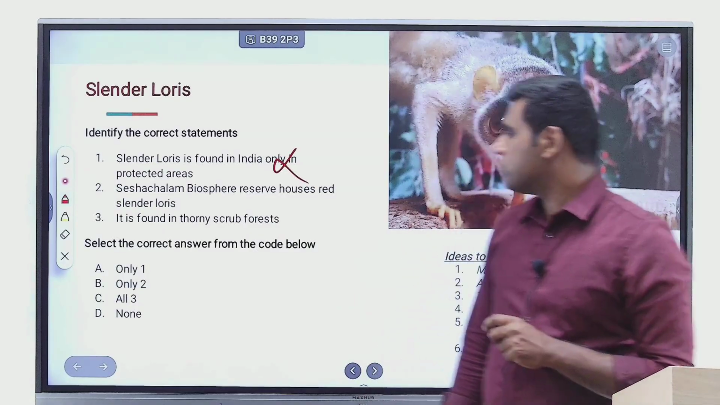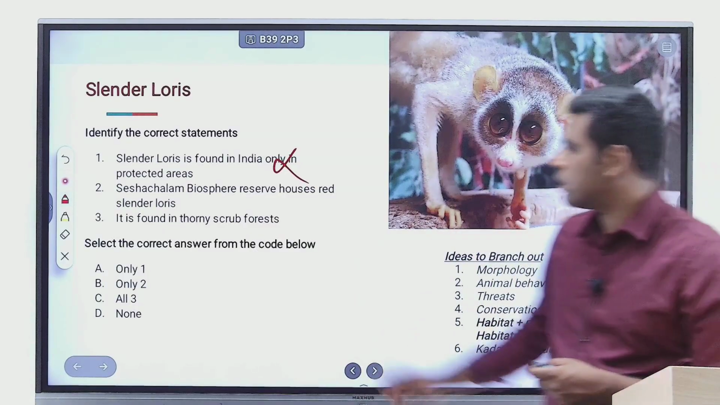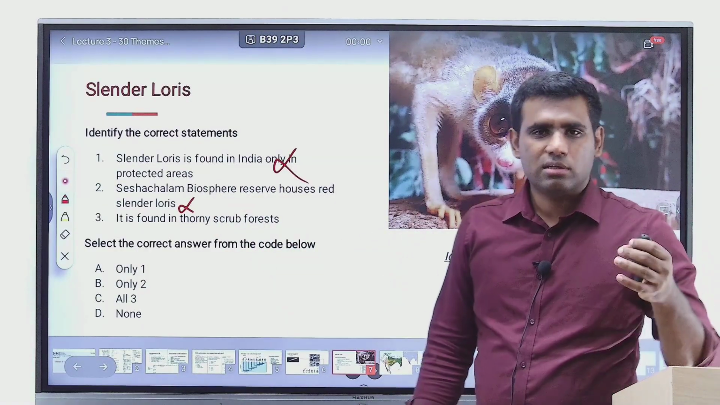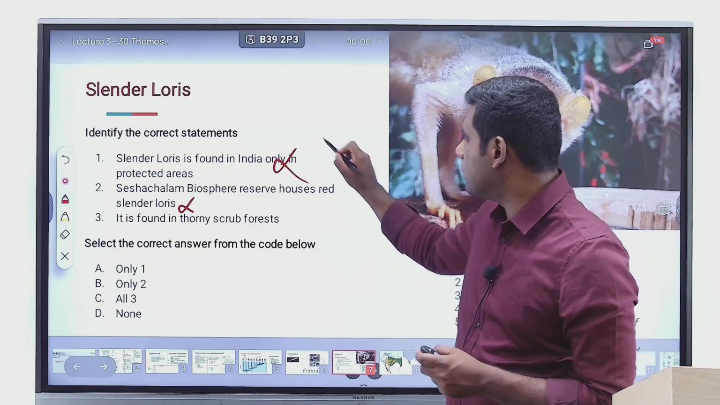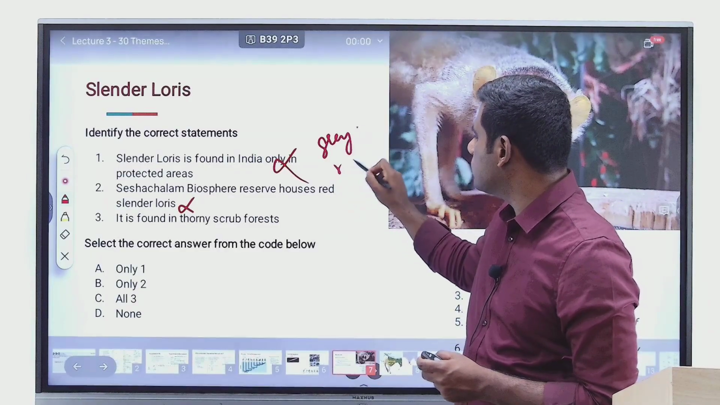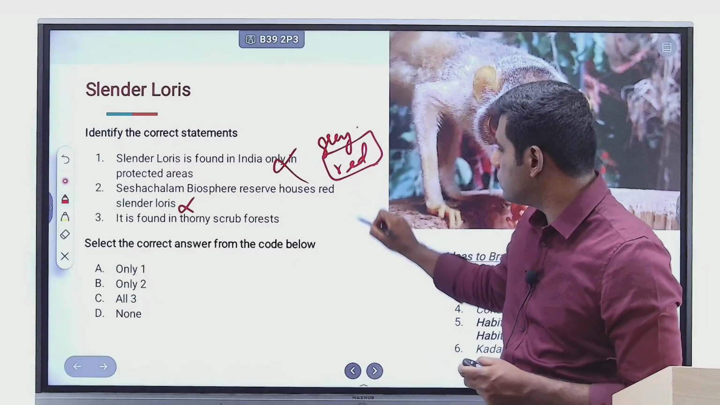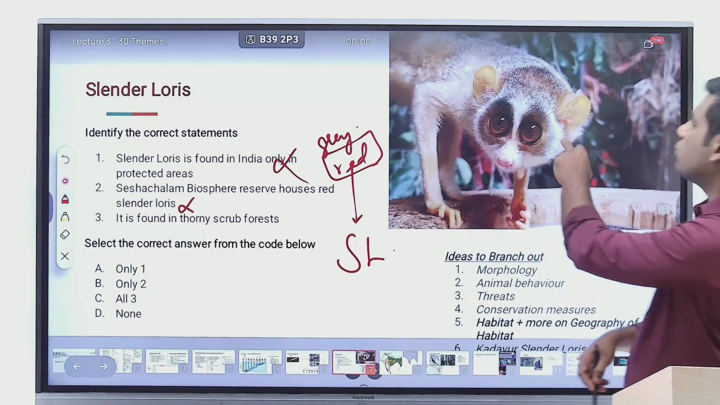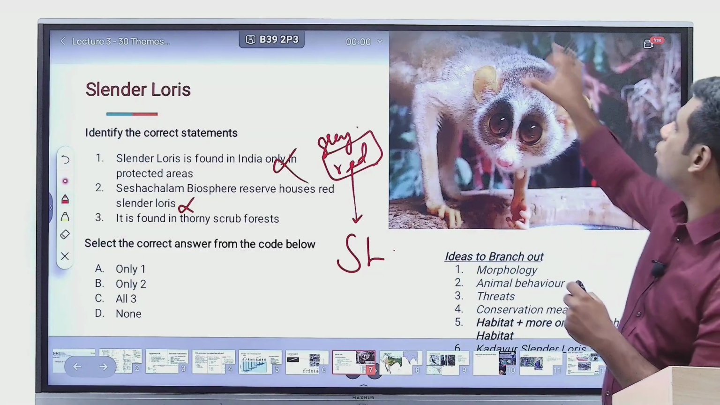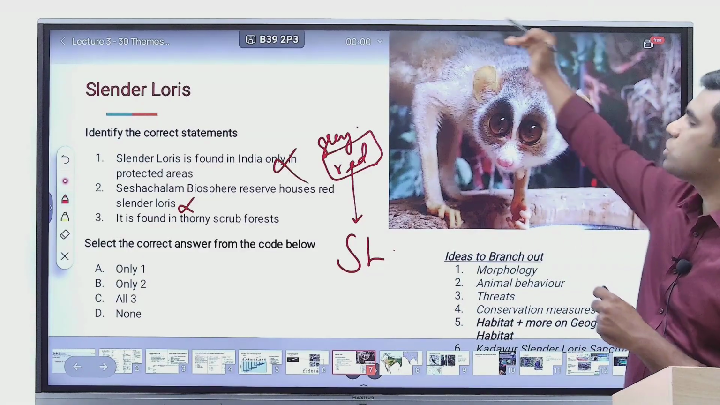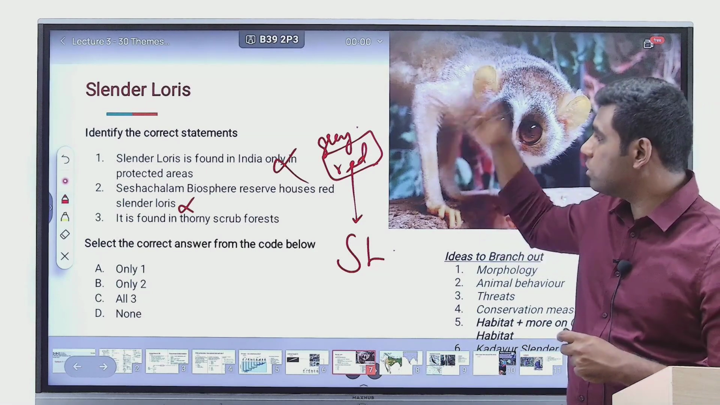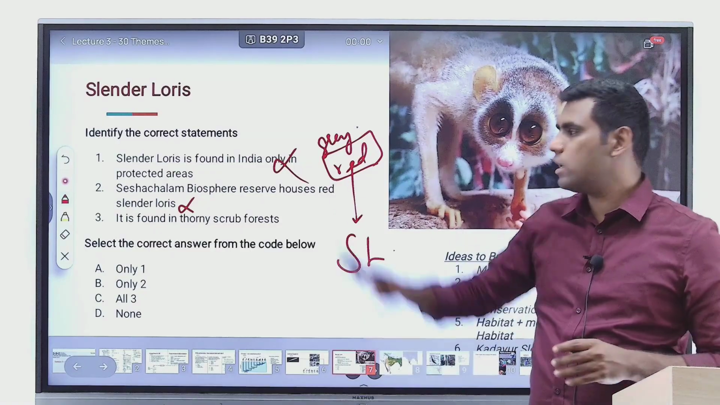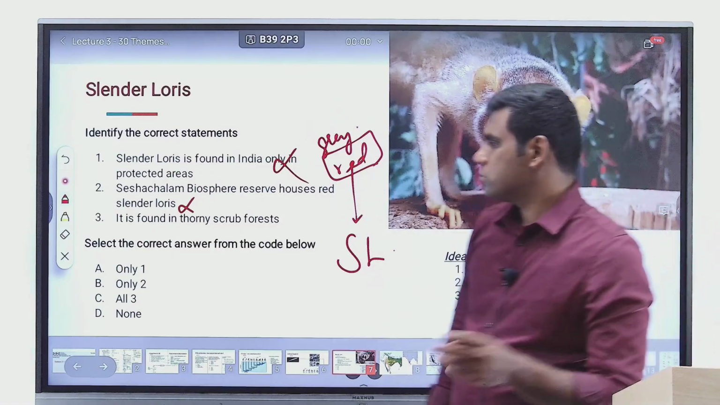Seshachalam Biosphere Reserve houses red slender loris. It's actually incorrect. The reason is that there are two varieties, subspecies, of slender loris. One is the grey slender loris. The other one is the red slender loris. Red slender loris is found only in Sri Lanka, right? The image that you have here is grey slender loris. You see the top part of the slender loris, it's greyish in color. Whereas in Sri Lanka, you have both the varieties, grey as well as the red one. In India, what you have is only the grey slender loris. So the second statement is wrong.